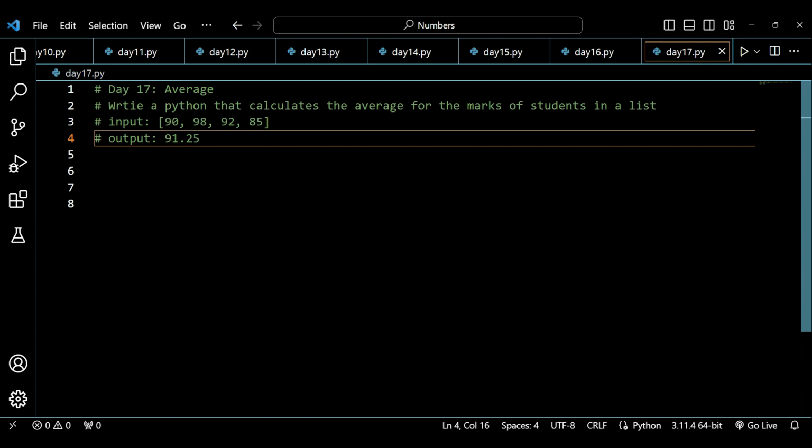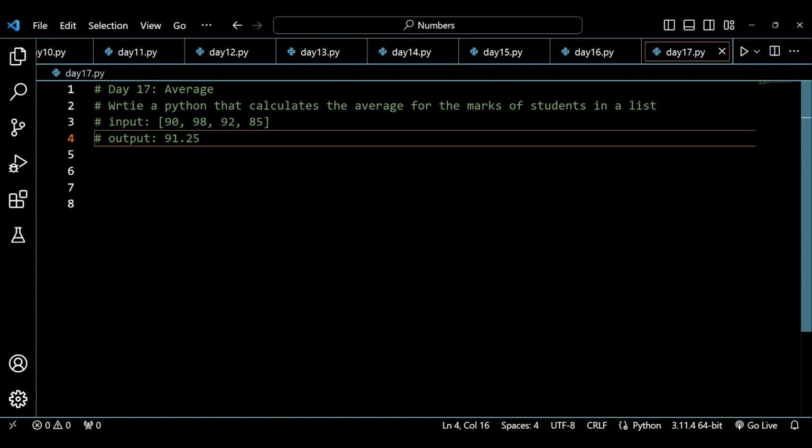To do that, you have to have a very nice calculation, and you should be able to quickly understand the problem solving skills. So to do that, we should practice lots of questions which are based on mathematics. That will give you clarity, and these are very logical questions, and if you are able to solve these questions, then you can also solve questions of greater difficulty. I'm focusing on integers right now. Later we will be moving on to different data types as well, including list, dictionary, set, and so on.